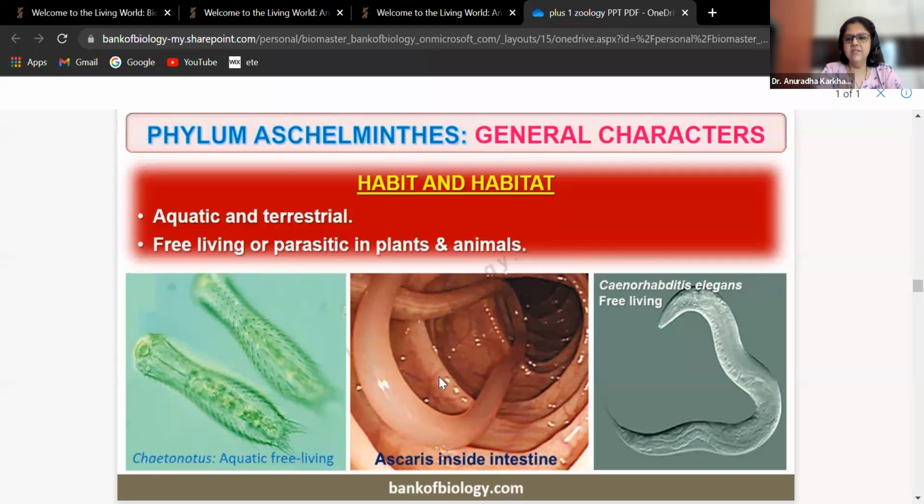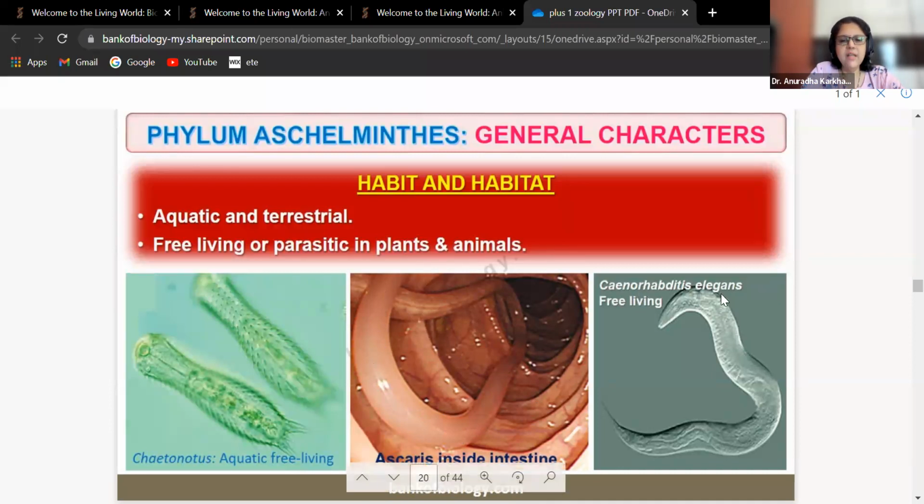Okay, this is an intestine. This is inside the intestine. See how these worms are. Look at them. So this is the intestine, the small intestine, and you can see these worms very clearly. So long worms. See, they are generally thrown out through the feces, but still